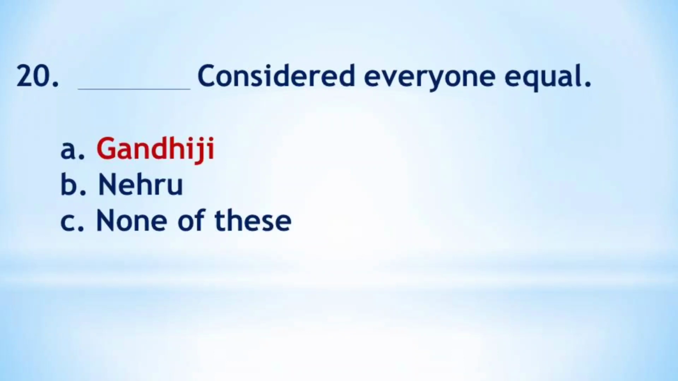Question number 20. Dash considered everyone equal. And look at the options. Gandhiji, Nehru, none of these. The answer is option A, Gandhiji. Because we studied that Gandhiji considered everyone equal.